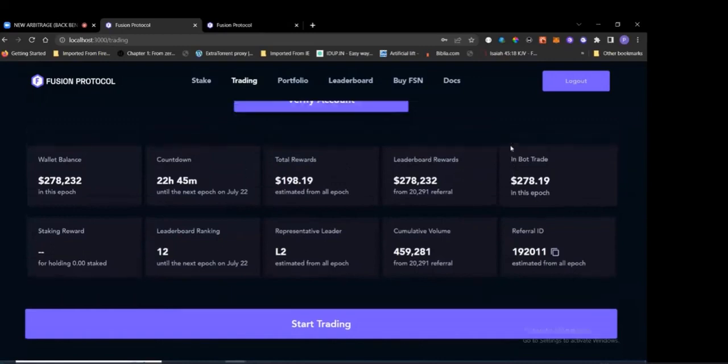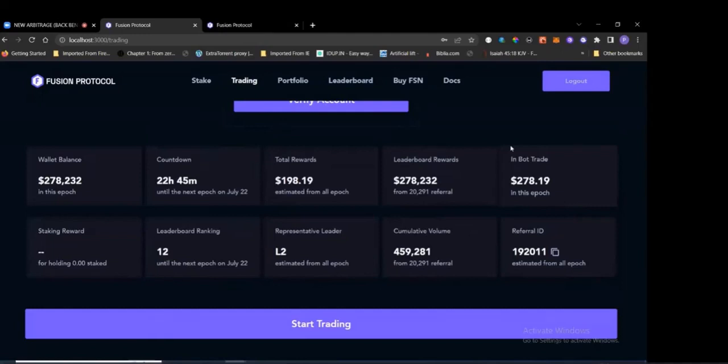Let me explain what you're seeing on your dashboard. Your dashboard has wallet balance on the left side. For your wallet balance, what you'll be able to see there is how much you have put into the platform, right? And then you have your countdown just beside it. Countdown is from the moment you click start trading, that timer begins to read to your next withdrawal, which is 24 hours after.